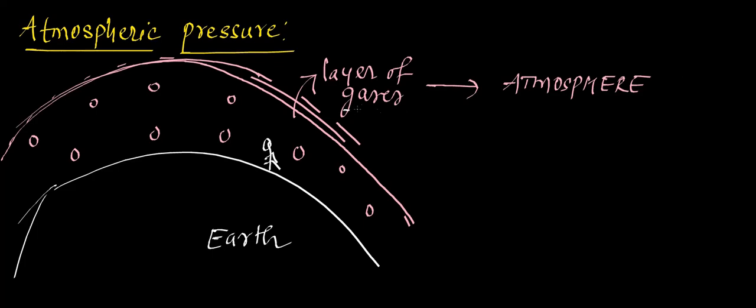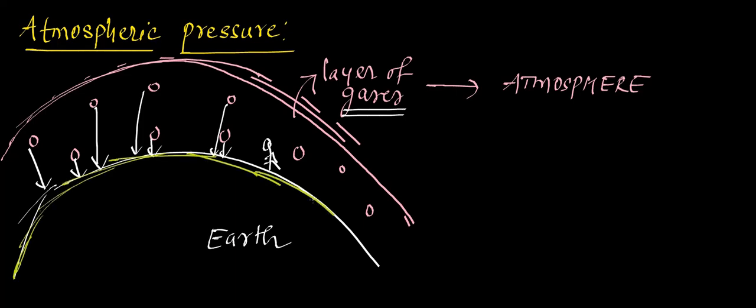Now when you take gases, as I told you, fluids include liquids and gases, right? Yes, ma'am. So gases also exert pressure. But where do they exert pressure? These gases exert pressure on the surface of the Earth, okay? Okay, ma'am. So this green colored one is the surface of the Earth.